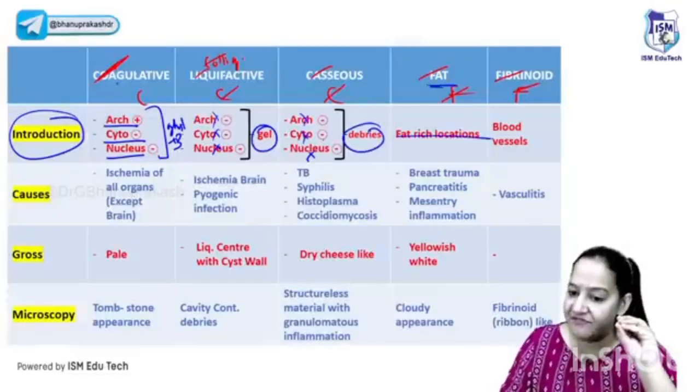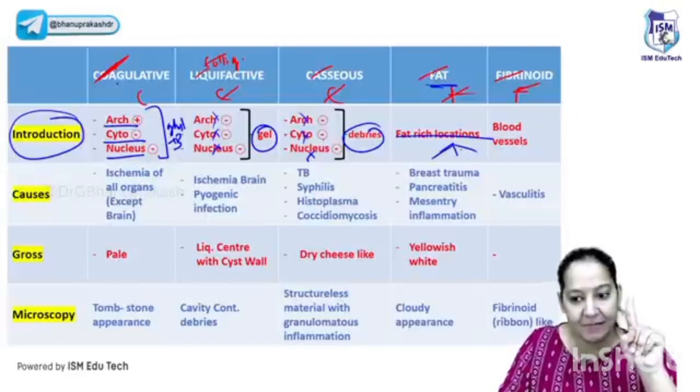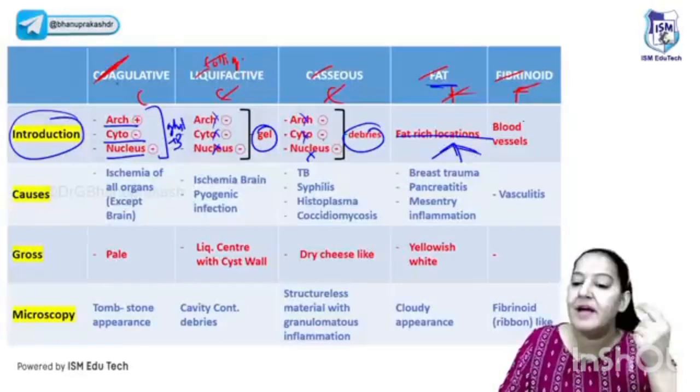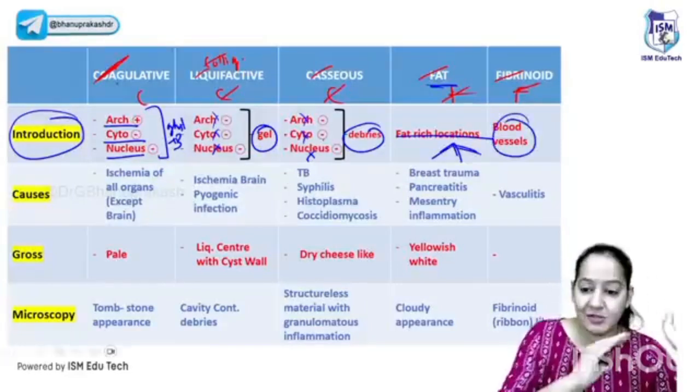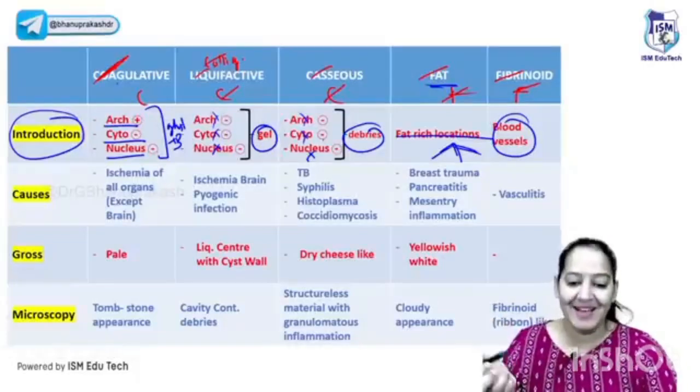The fat necrosis takes place at fat-rich location. You know the 3 fat-rich locations: the female breast, pancreas, and omentum or mesentery, one and the same thing. And fibrinoid necrosis takes place in the wall of the blood vessel. So first learn the definition, what they mean. First learn that. Then learn the examples.